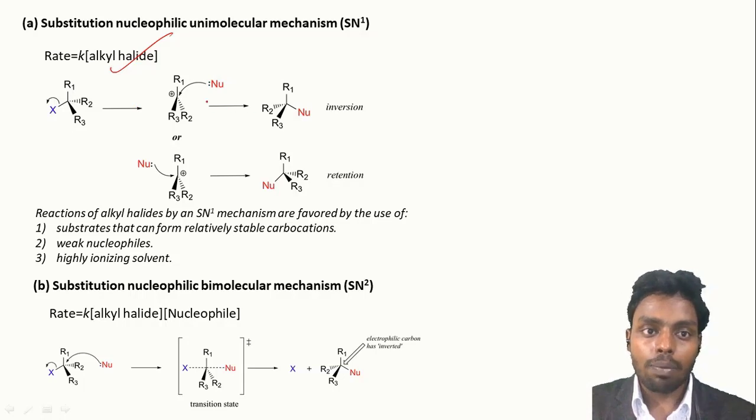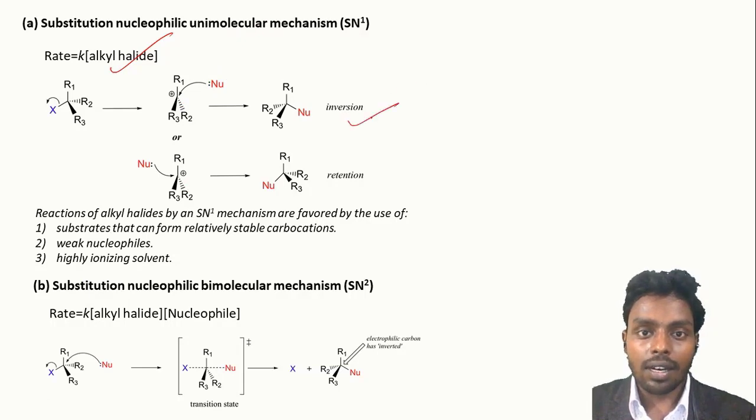And in the next step, what happens? The nucleophile will attack on the carbocation and form the product. Since the carbocation is planar in nature, there is a probability of attack by the nucleophile from both sides. If the nucleophile attacks from the back side, it leads to inversion in configuration, and if the nucleophile attacks from the front side, it leads to retention in configuration. So we can say that this reaction leads to inversion plus retention in configuration.